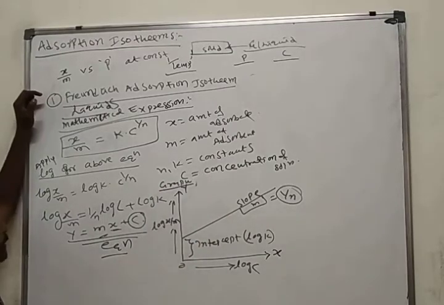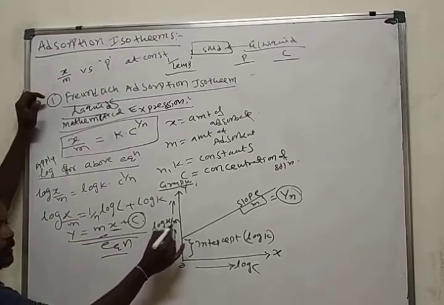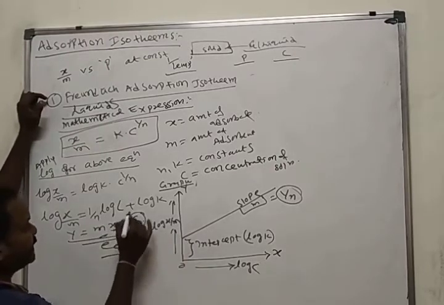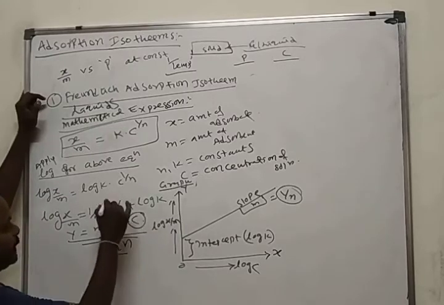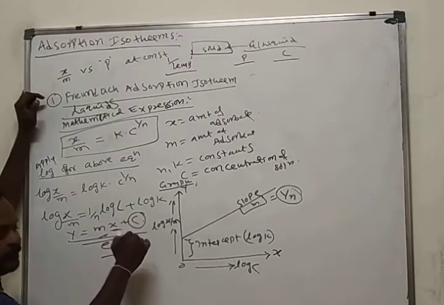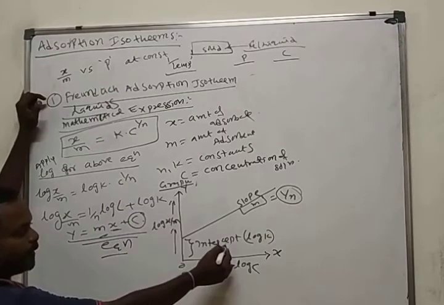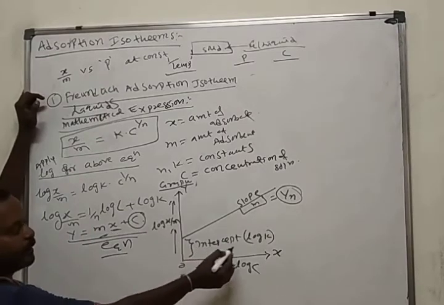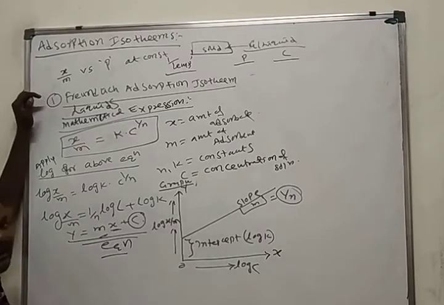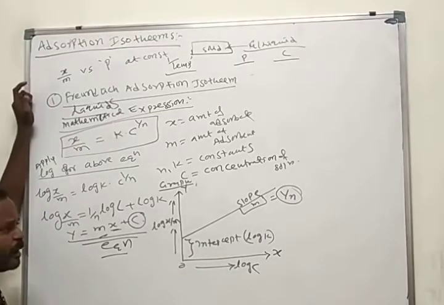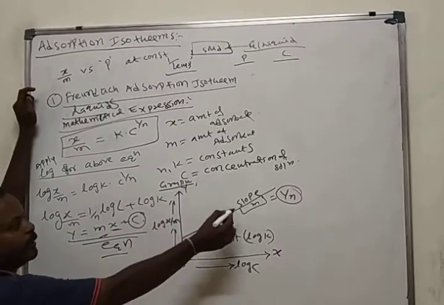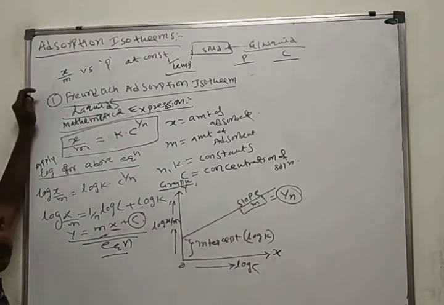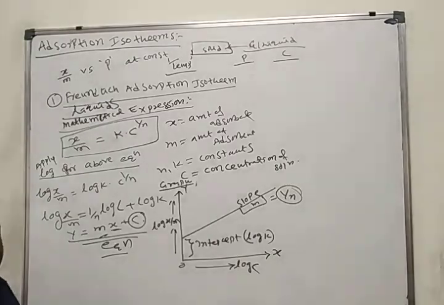Draw the graph. You take the y as log x by m and you take the log c. See now? Over here log c is on the x axis. What happened? Here we have the gap. This gap we call the intercept. Intercept is always equal to log k. Okay, here what is the slope? The slope, this distance, we call the slope, is always equal to 1 by n.